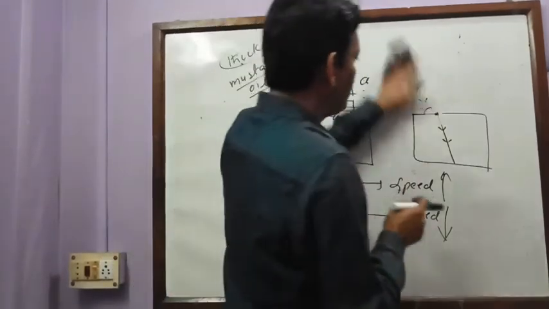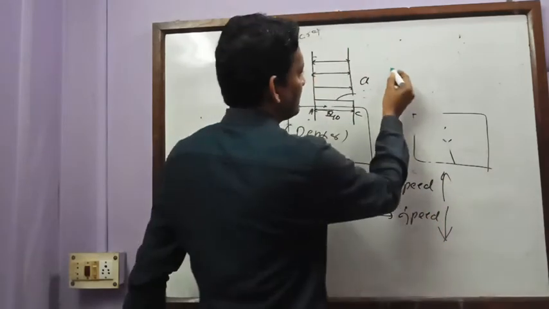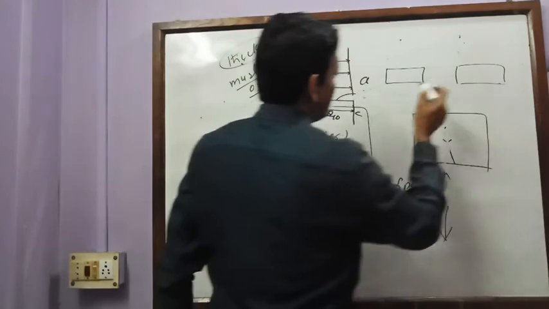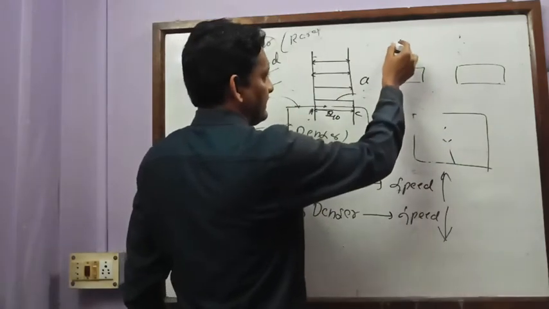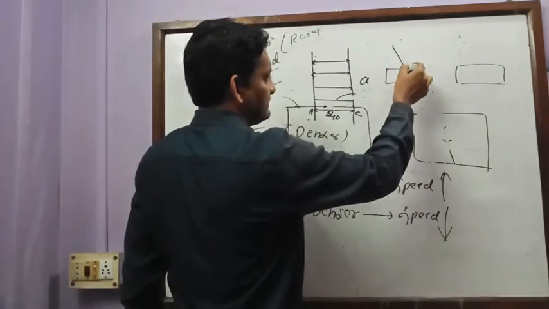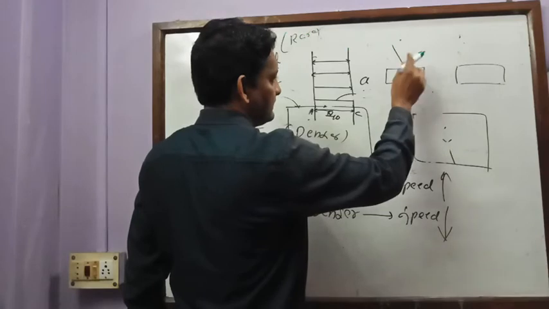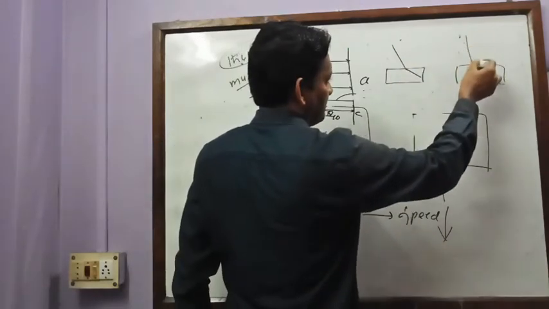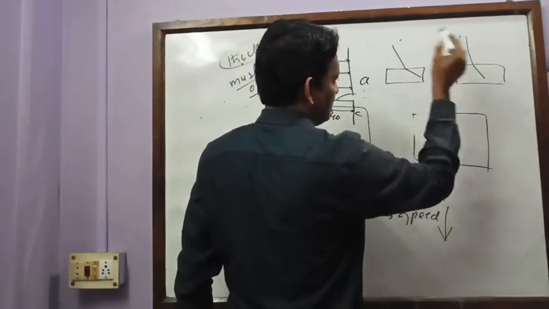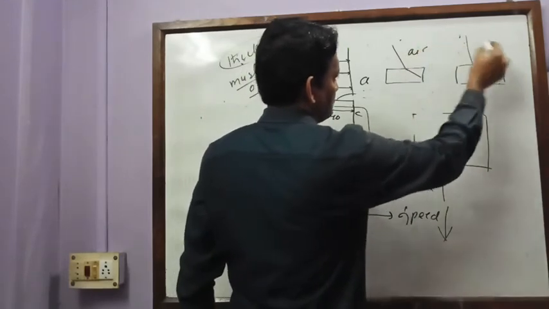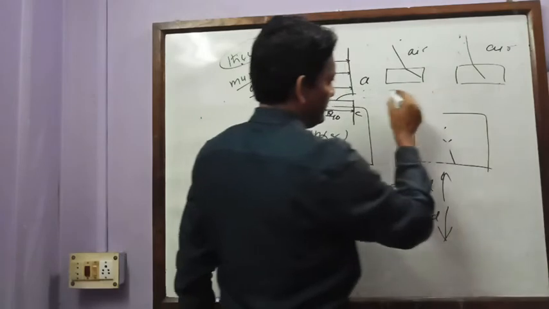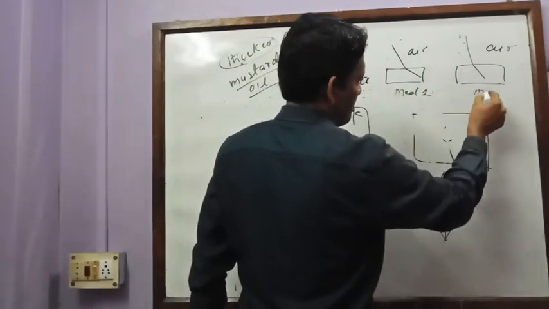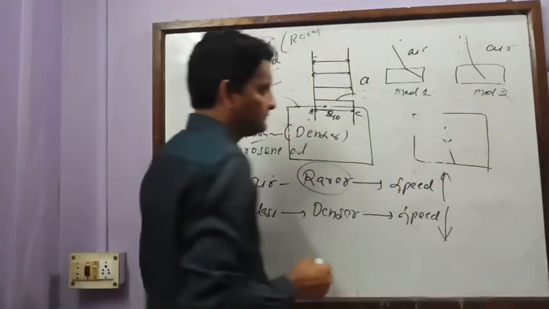Now a small example. These are the two media. Suppose here light is coming like this and it bends like this, and here light is coming and it bends like this. This is air, and this is air. This is medium 1 and this is medium 2.